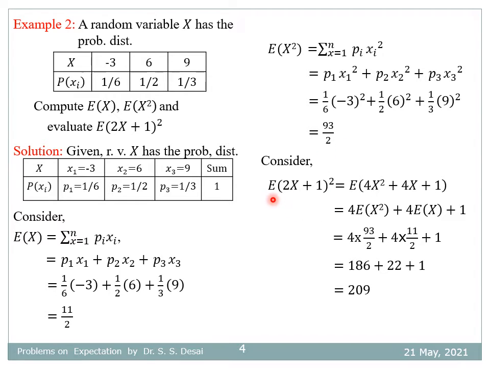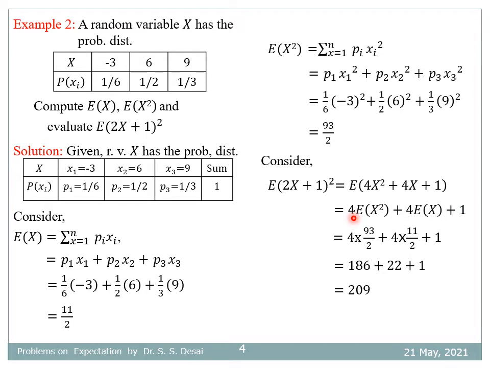Now consider expectation of (2x plus 1) whole square. Let us write the expansion of this bracket, that is equal to expectation of 4x square plus 4x plus 1. Let us use the theorem on expectation: expectation of a x square plus b x plus c equals a into expectation of x square plus b into expectation of x plus c.